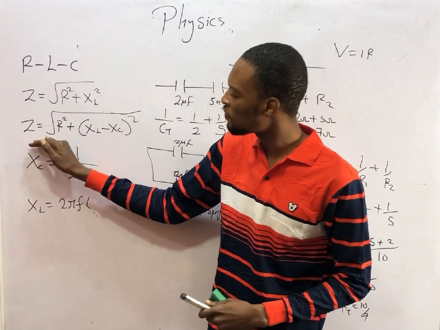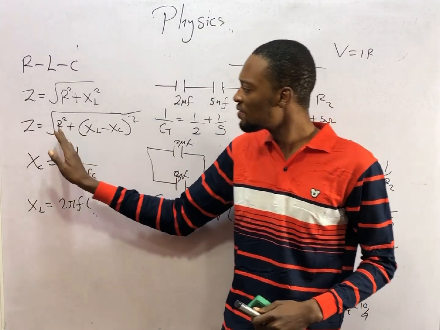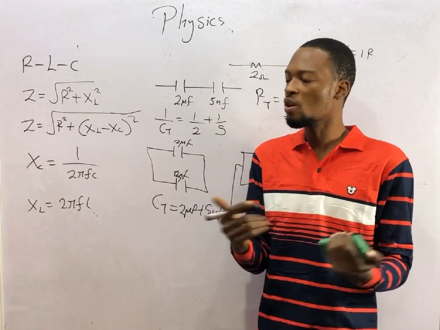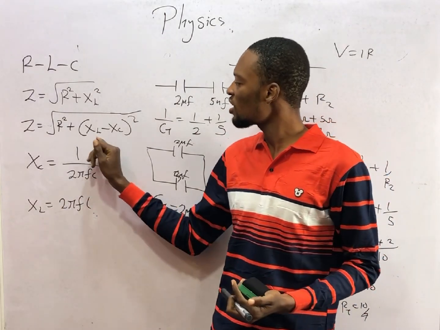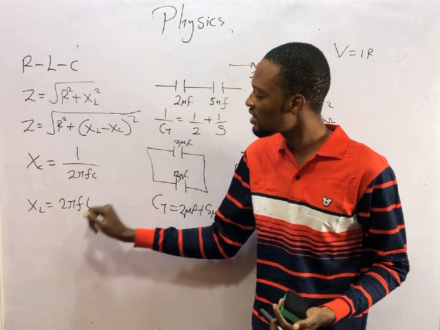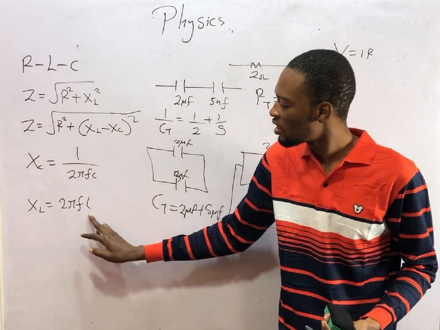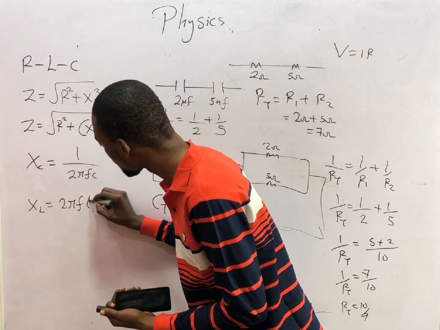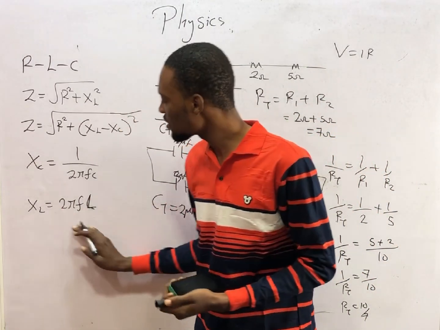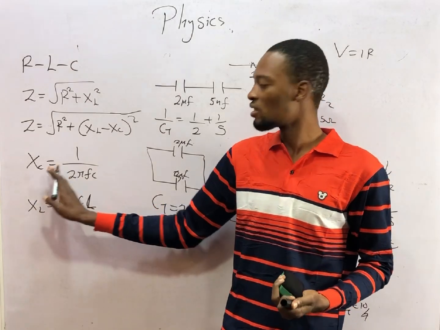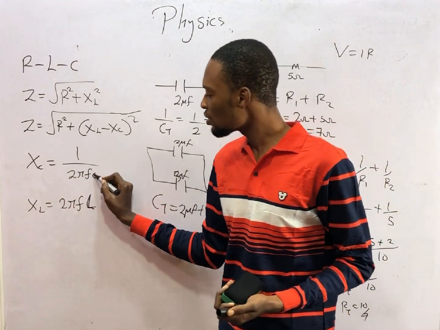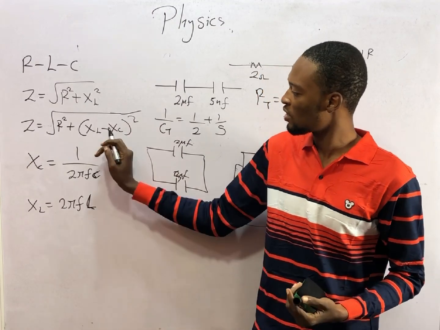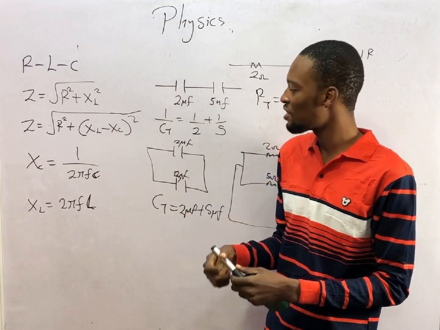Now, when you have this formula for impedance, you will be given the resistance, or you find the resistance yourself in series or in parallel. The inductive reactance is simply 2πfL. If you are given the value of the inductor, which is L, and the frequency, you can simply solve for inductive reactance. Capacitive reactance is 1 over 2πfC, where C is the value of the capacitor and f is frequency. When you get these two values and substitute here, you get the impedance.